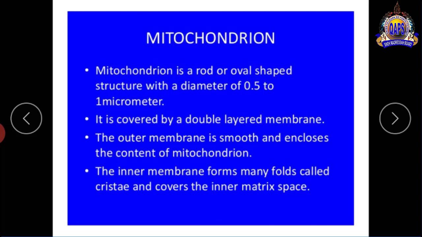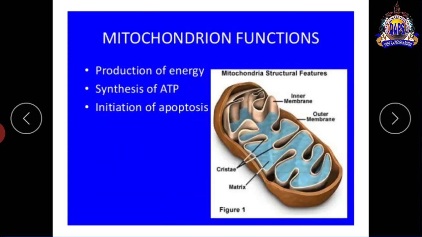Two layers, membrane to membrane. The inner portion or space is called the matrix. The matrix is filled with a watery substance. This is a mitochondria.